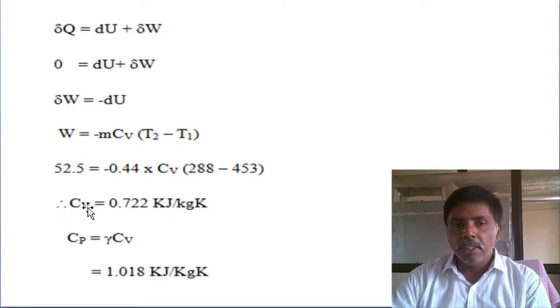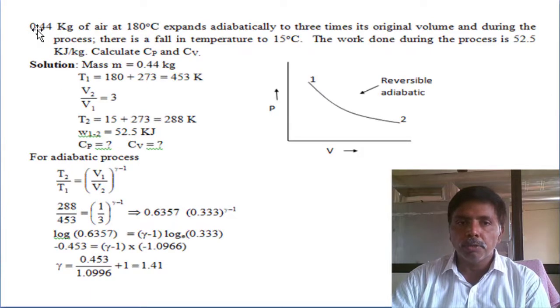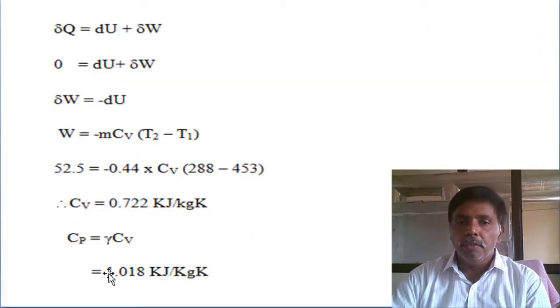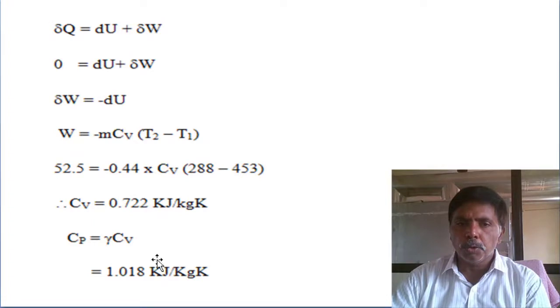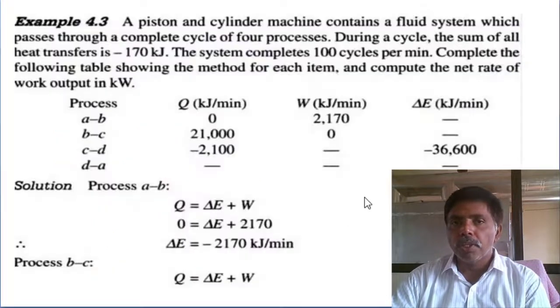Then determine the specified constant volume process. Why? Because of internal energy. By using internal energy we can calculate. We know the temperatures, and we know the mass, because the mass is also given, 0.44 kg of air. So finally we can determine the Cv. Once you know the Cv, Cp by Cv equals gamma. So we got almost the same values for air specifics.